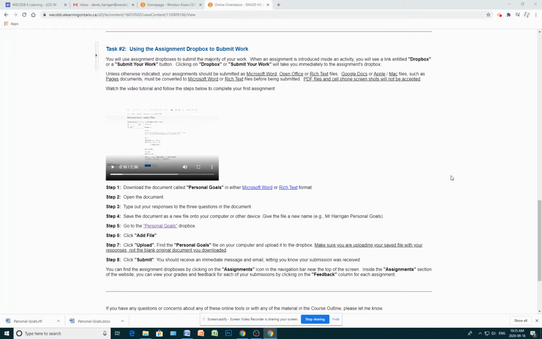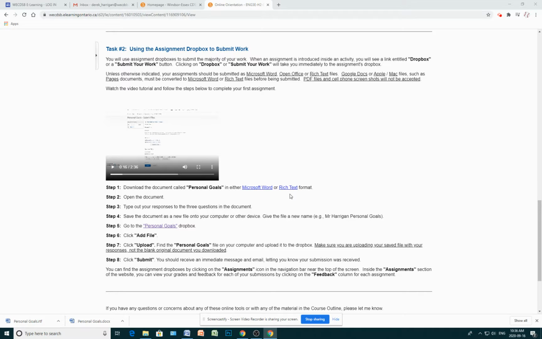What you would want to do is download a document called Personal Goals, either as a Microsoft Word document or a rich text document. Those are the two best word processing programs to use. Microsoft Word or rich text can open up in lots of different word processors, but particularly in WordPad.